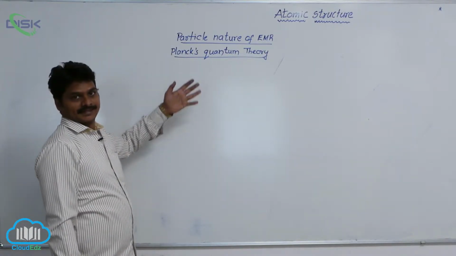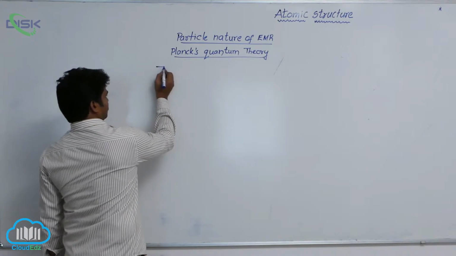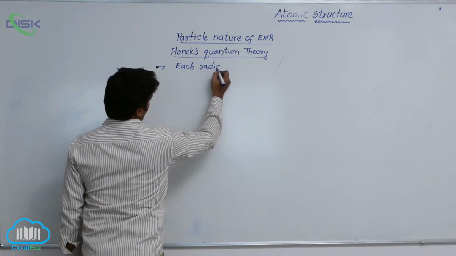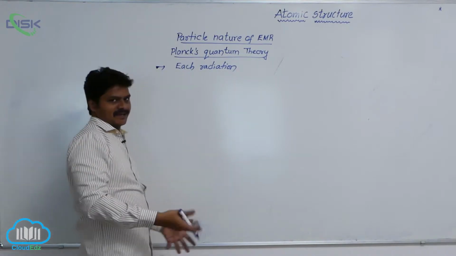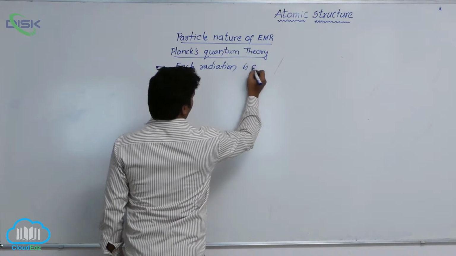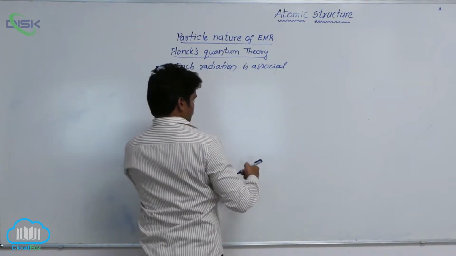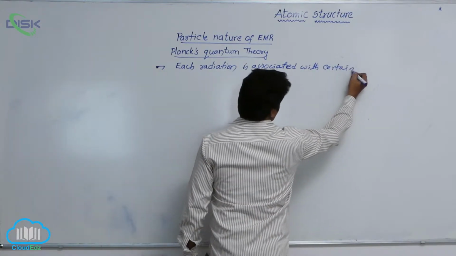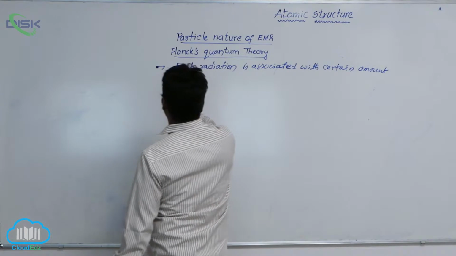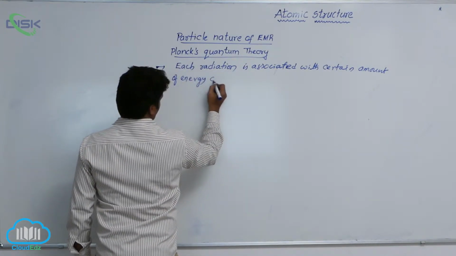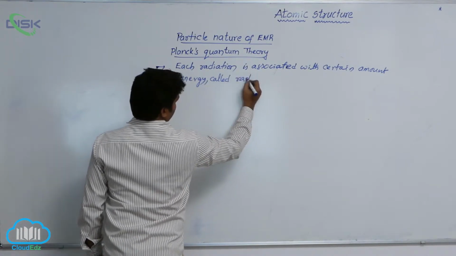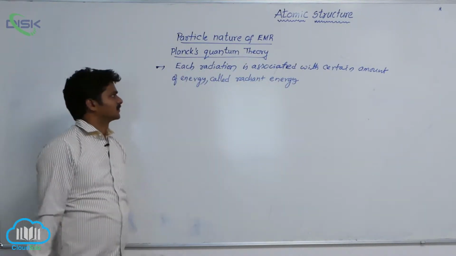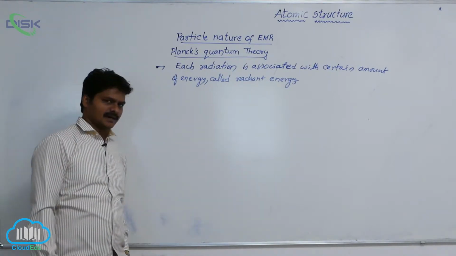Let's see the main postulates of Planck's quantum theory. Each radiation, that means each electromagnetic radiation or light, is associated with a certain amount of energy called radiant energy.